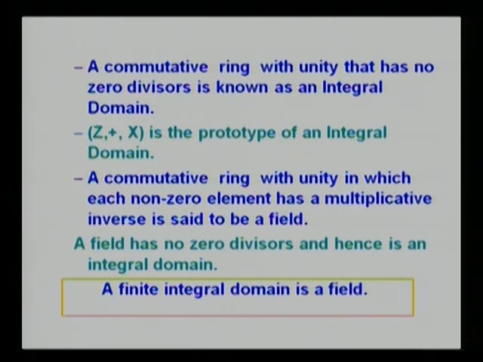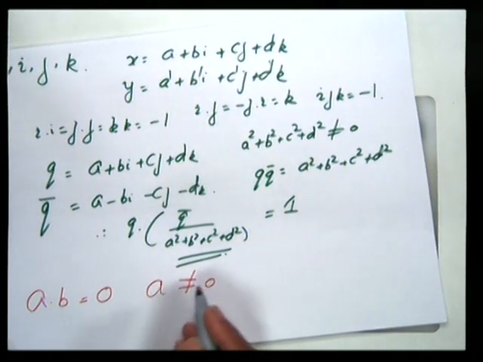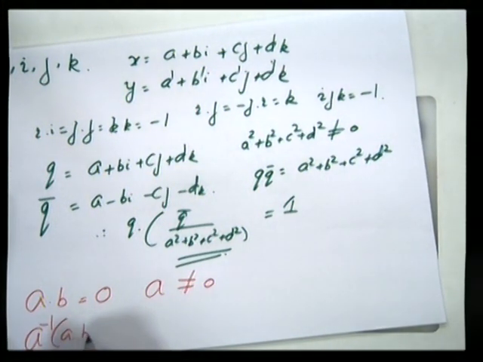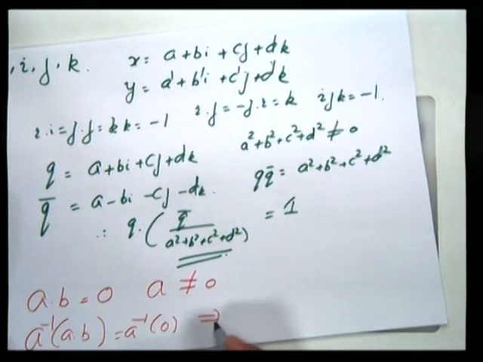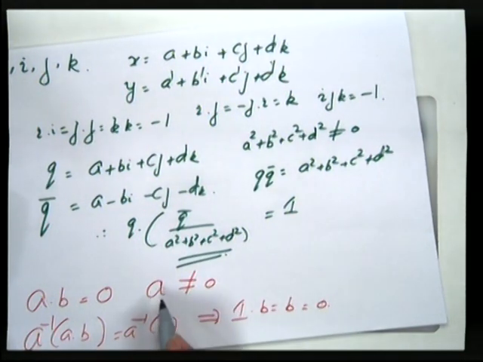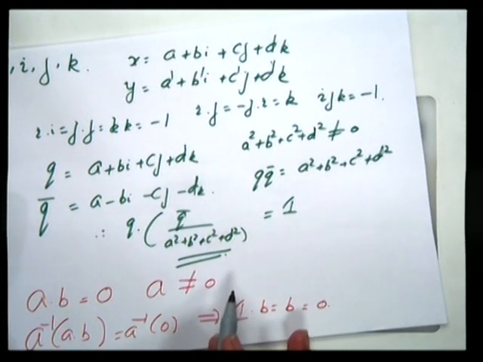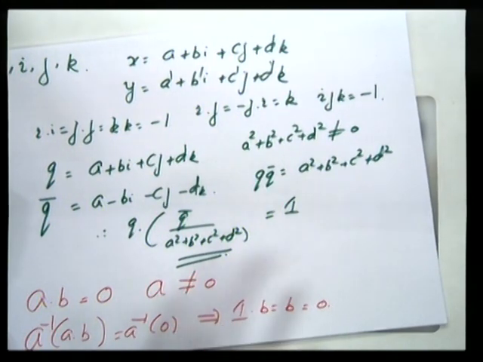If you see A times B equal to 0 and A not equal to 0, we can multiply by A inverse on both sides. So A inverse into A into B equal to A inverse into 0. That implies 1 into B equal to B equal to 0. So A into B is 0, A not equal to 0 implies that B must be 0. So a field has no zero divisors. So a field is an integral domain.